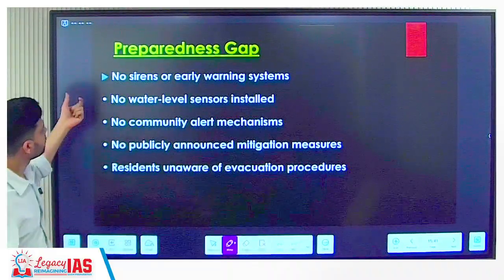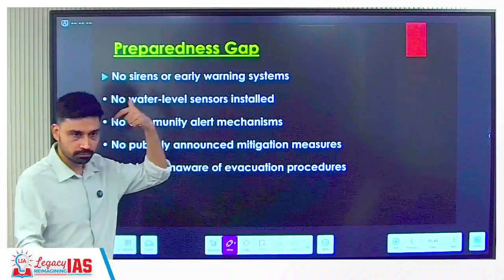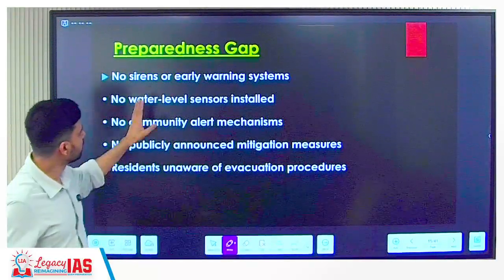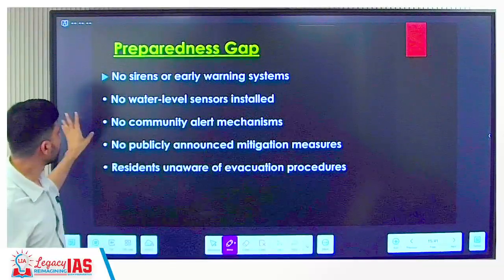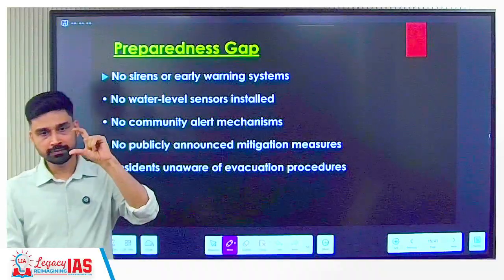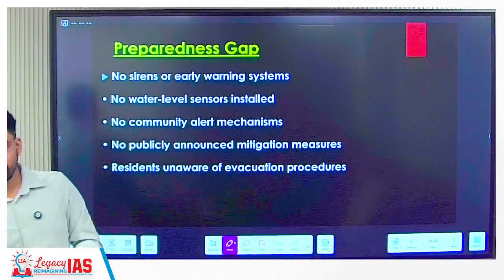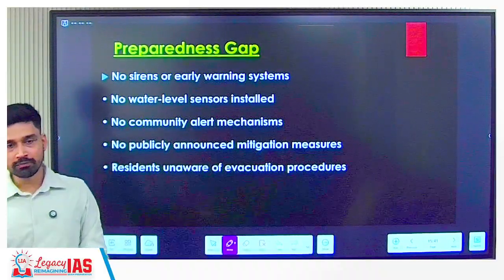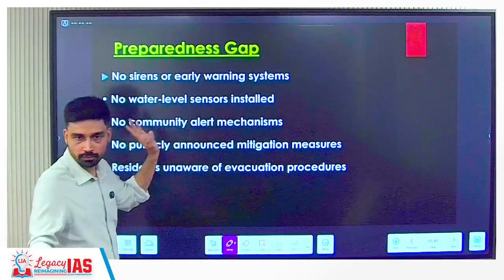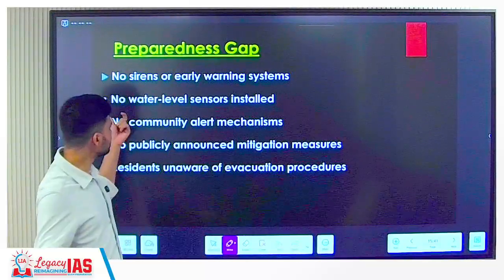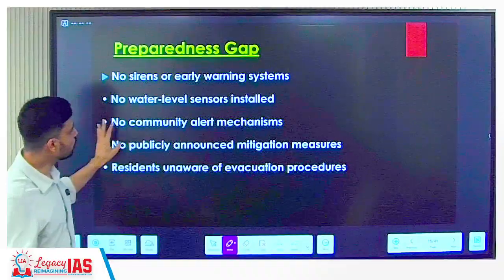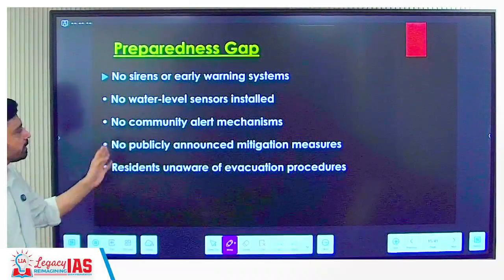But what people are saying is that there is no establishment of any kind of siren that can tell people that flood is about to come. There is no early warning system in place here. No water level sensor is installed. That is also a problem, because in a lake, if you establish the proper depth up to which you will not have any flood, and the water level increases beyond a particular height, you have the possibility of flood. How do you measure that? By putting in a sensor. Do we have any sensor? What the report says is there is no water level sensor that measures the change in water level. No community alert mechanism, no publicly announced mitigation measures.